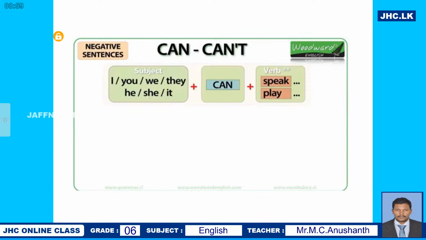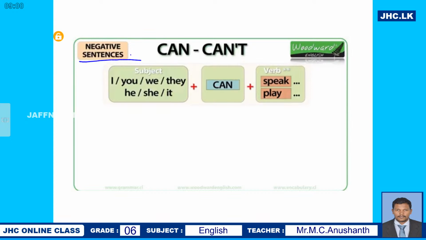And with negative sentences, now we learned the positive sentences. Now we are here with negative sentences. I can speak. It is a possible sentence.